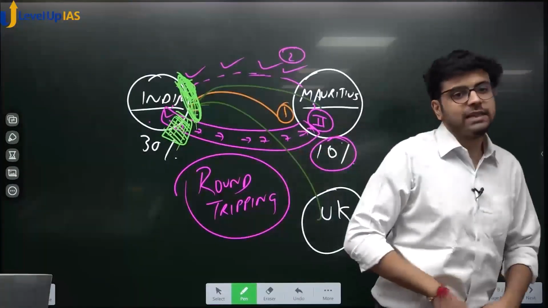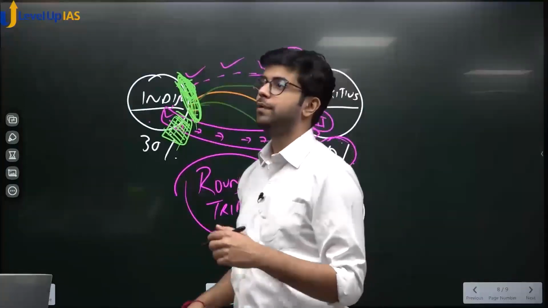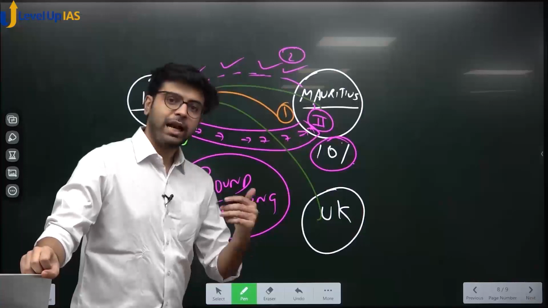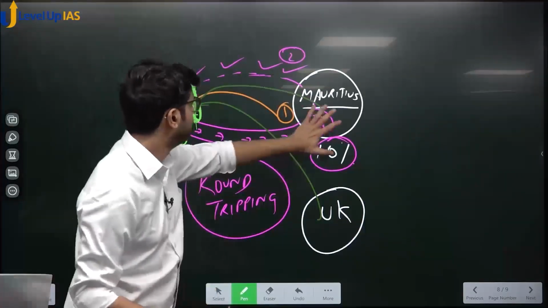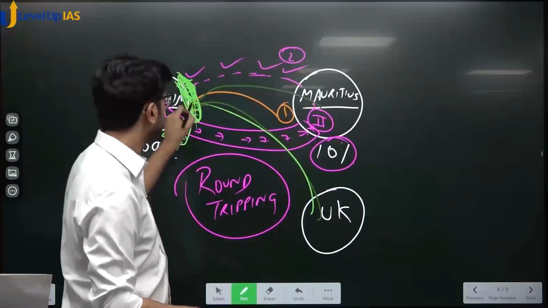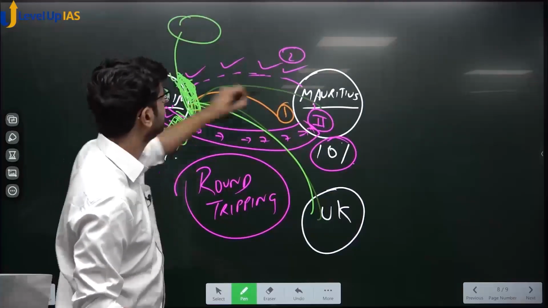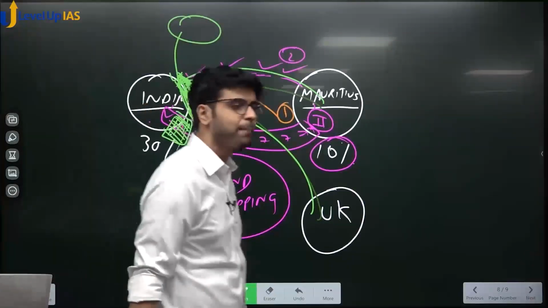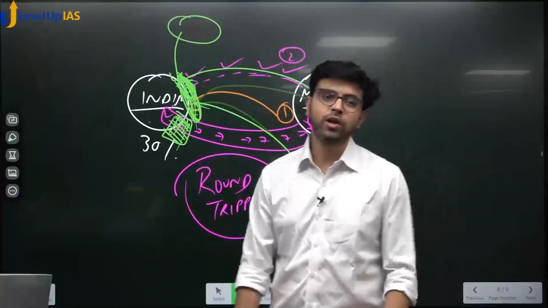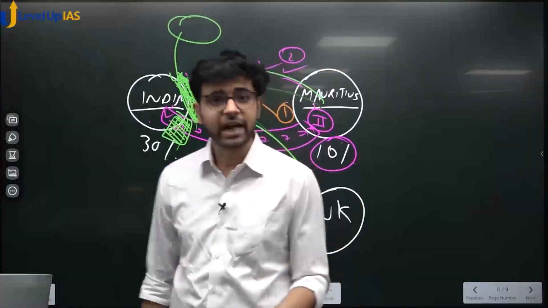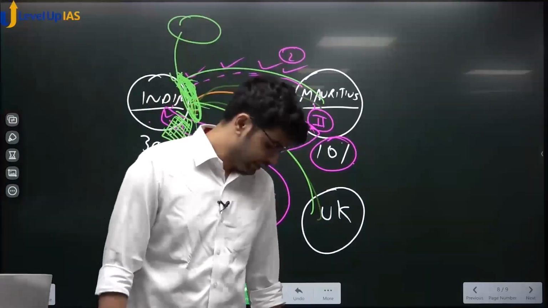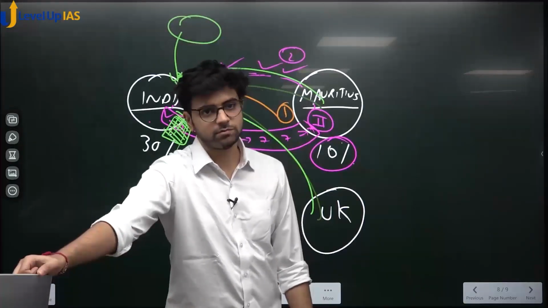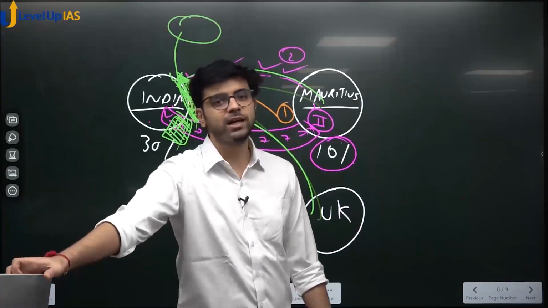Now this kind of tax, just don't think of it from a double tax avoidance or income tax point of view. So let me put it this way. A lot of money is flowing in. Let's say money is coming from the UK, the US is putting in money, Mauritius is putting in money. Some is genuine money, some is Indian money, we don't know. Okay? Is a lot of money pouring into India a good thing or a bad thing? It is a good thing because we are getting to use that money. Yes or no? Let's say today India gets 20 lakh crore rupees.